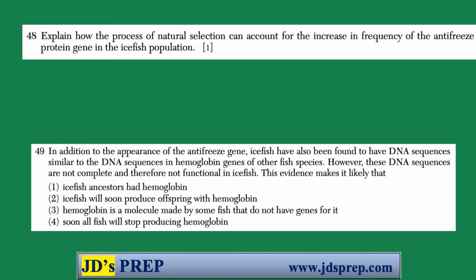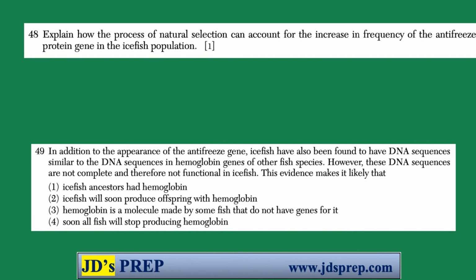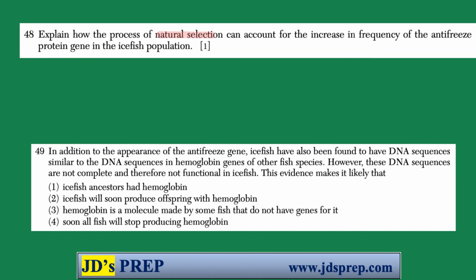All right, the next question is asking how the process of natural selection can account for this increase in frequency of the antifreeze protein gene in this ice fish population. They're asking about natural selection, so they want to hear you using that lingo of natural selection. Okay, so in natural selection, we have the individuals with desirable traits survive better, they survive longer, and then they are able to reproduce and pass on that trait to the next generation.